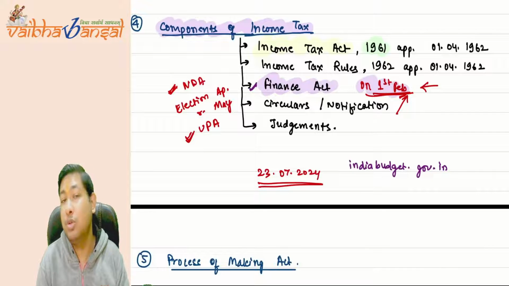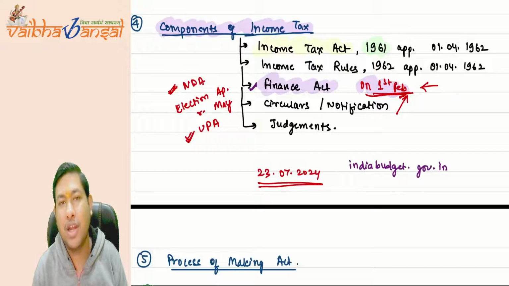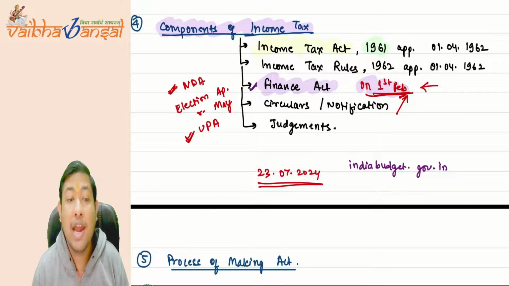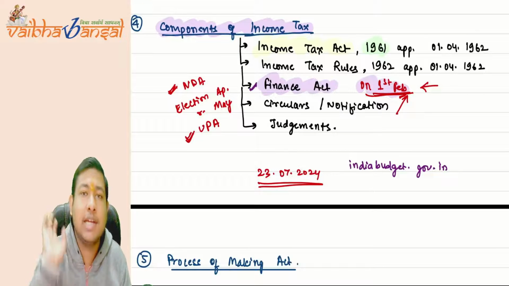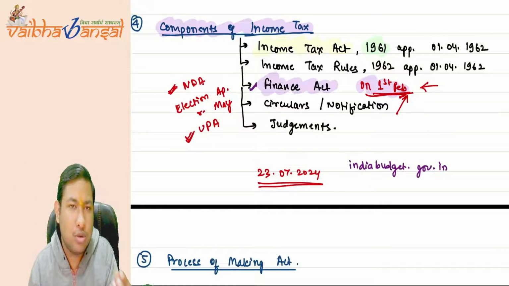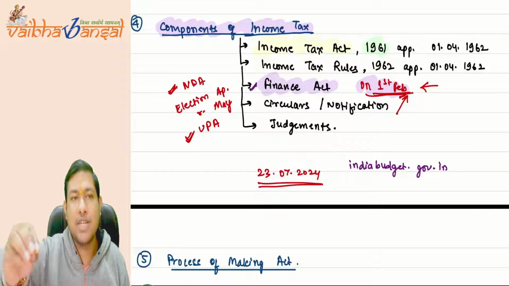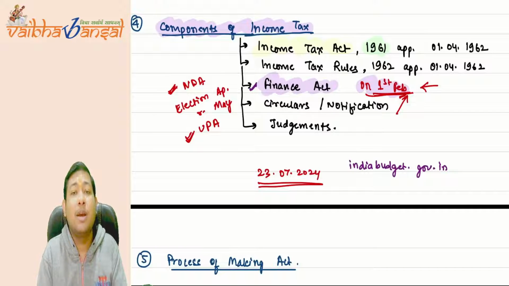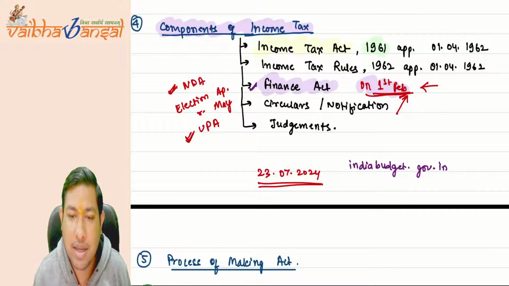So who resolves those ambiguities? The ambiguities are resolved by the courts of India, the judicial authorities of India, maybe the High Courts, maybe the Supreme Court. And there are certain tribunals as well, which are set up by the Income Tax Act itself. We will study that in the later part of the course. So those judgments are also part of our syllabus. The judgments given by the Supreme Court and the High Court are also applicable for us to read. I hope it is very much clear.